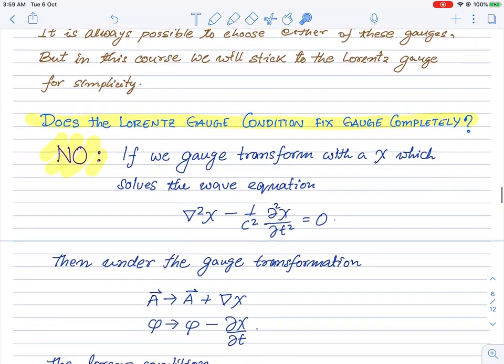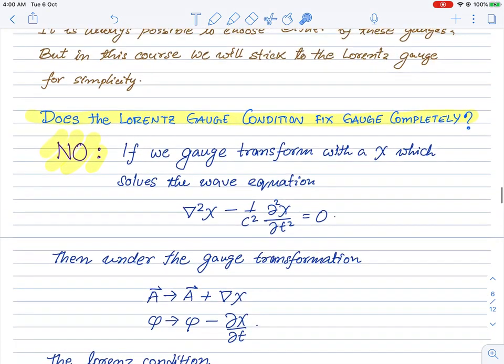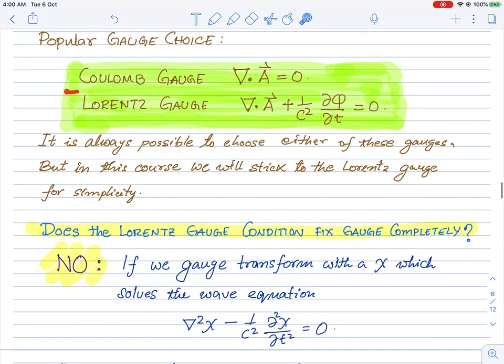Let's see what happens for the scalar field, for the Gauss law.